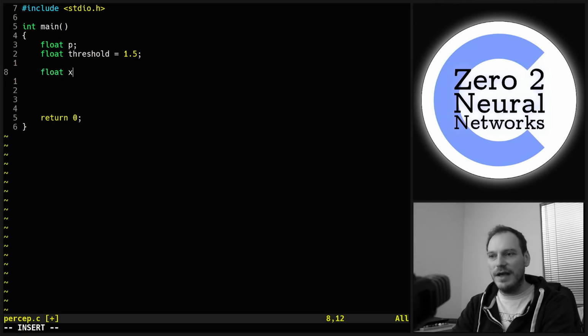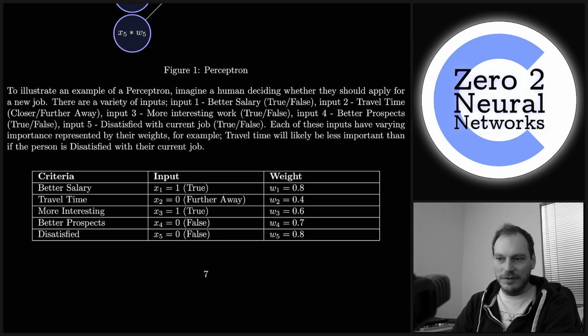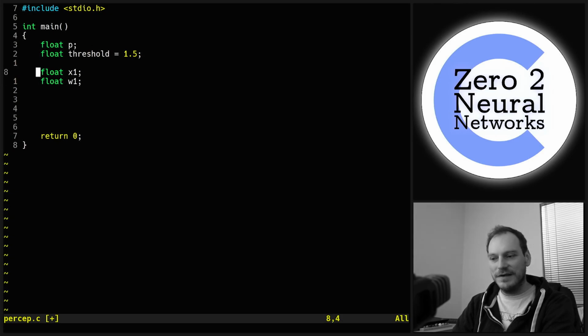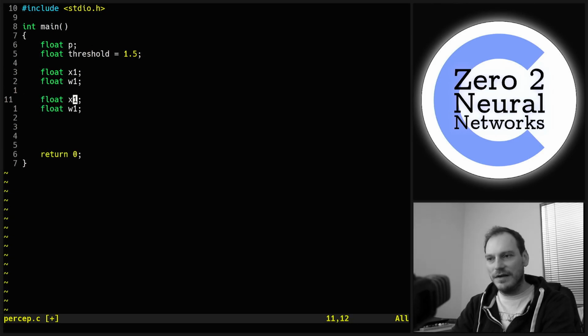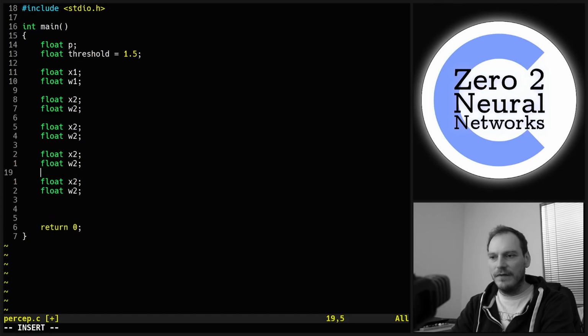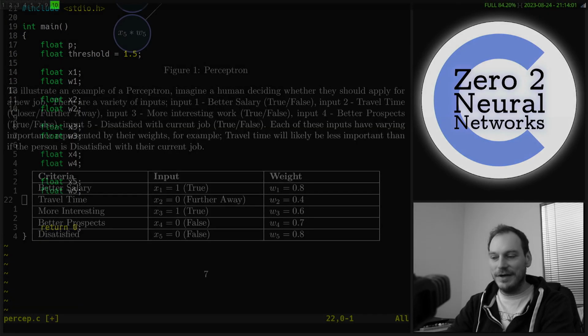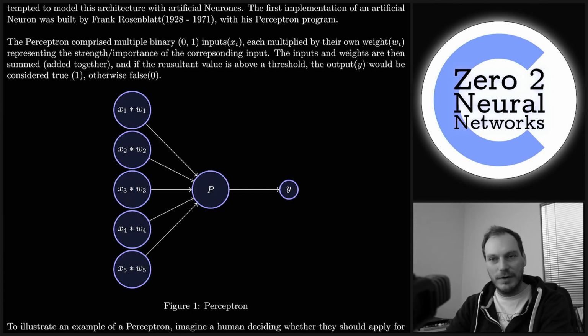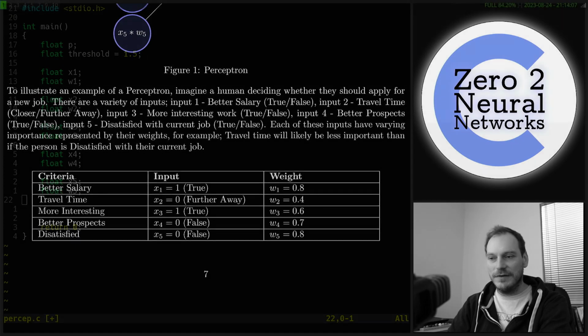So we're going to need a float x. We're going to have various inputs, so we'll do x1. And then that input is going to need a weight attached to it. It's also going to need w1. And to model this, we're going to need 5 lots of them, aren't we? So we're going to need x2, w2. Let's do these all at the same time. We're going to need x3, w3, x4, w4, x5, w5. And that is all the data we need. So that is a programming model of this diagram of a perceptron.